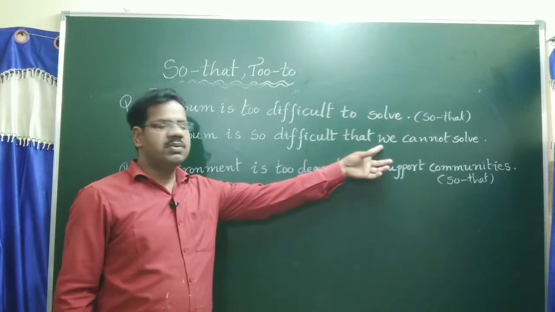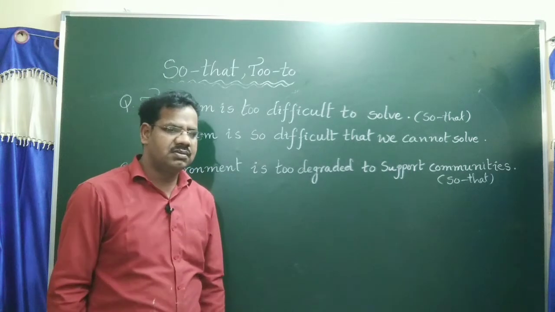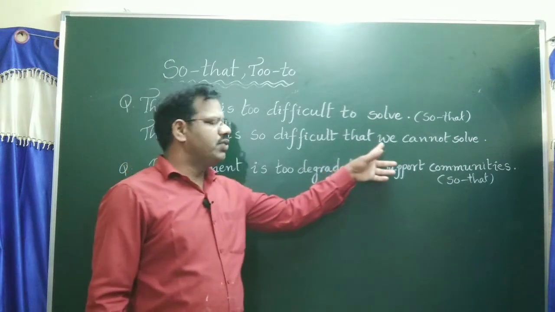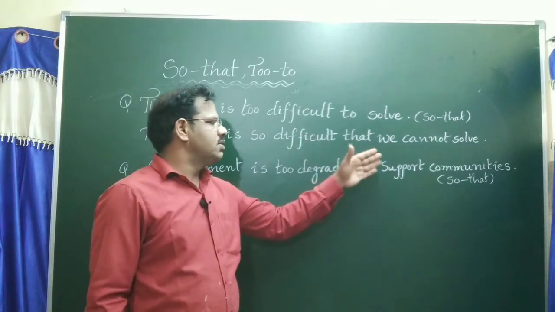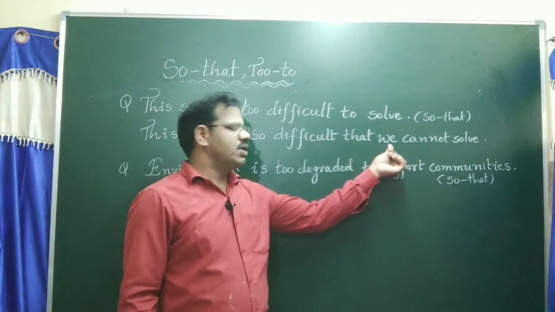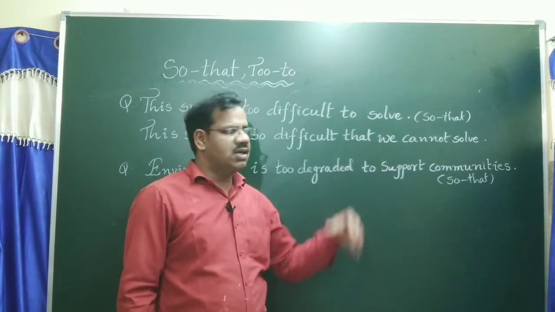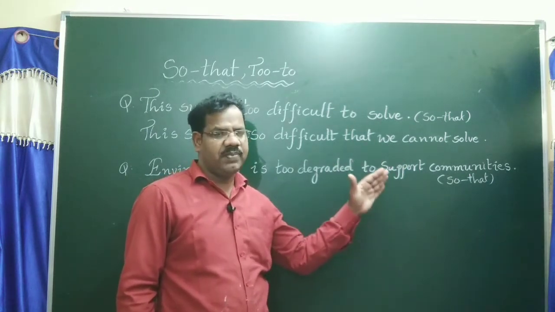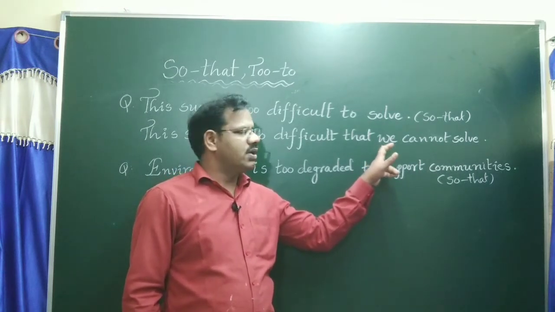Or we may use nobody. Nobody can solve. No one can solve. So it is better to write pronoun is we. Sometimes it cannot be solved. But should give preference pronoun we only.